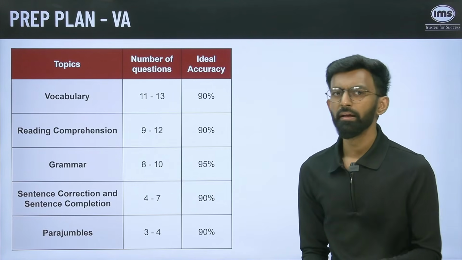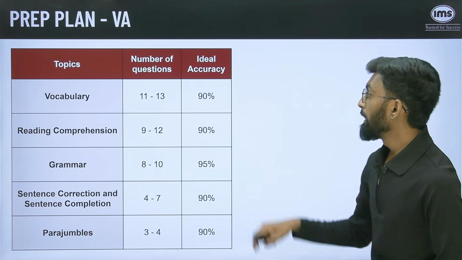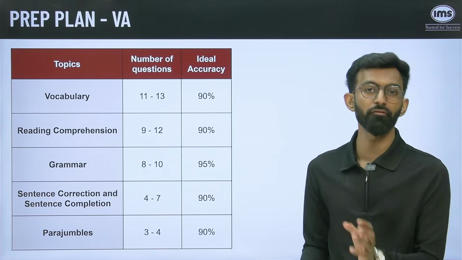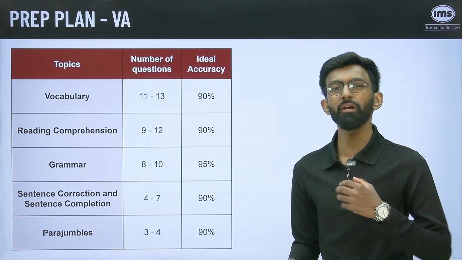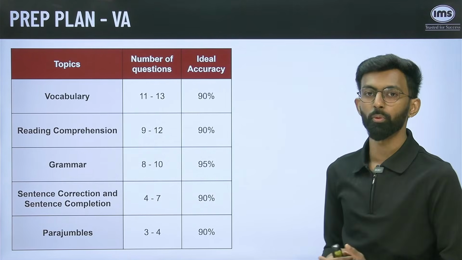Coming to verbal, you have 13 questions almost on vocabulary. In vocabulary, again, it is impossible to know the meaning of each and every word, but you need to practice your vocabulary well so that you can somewhere expect 90% accuracy out of these questions.